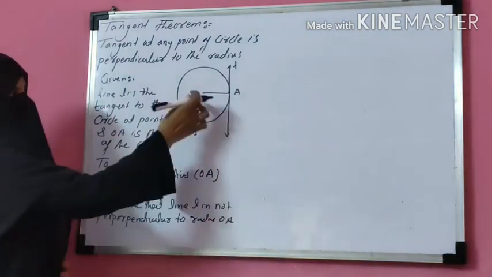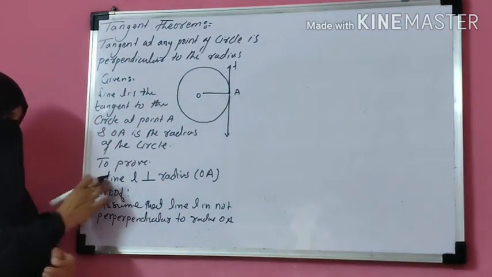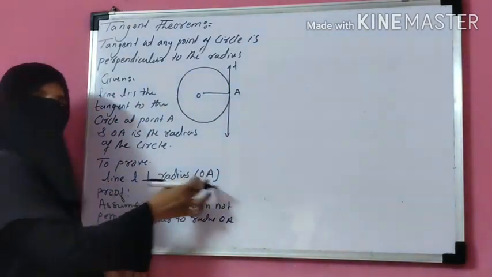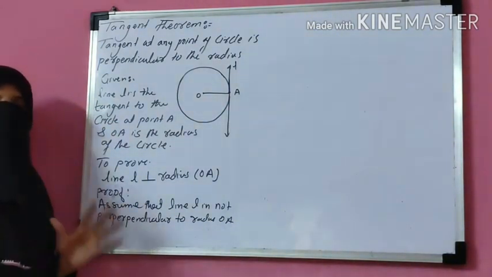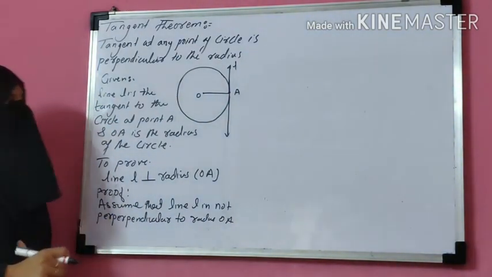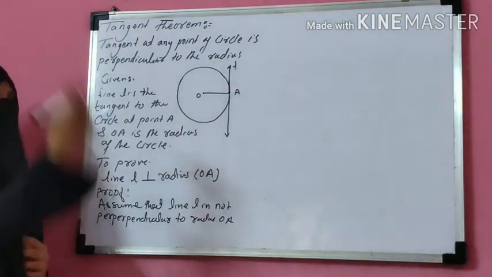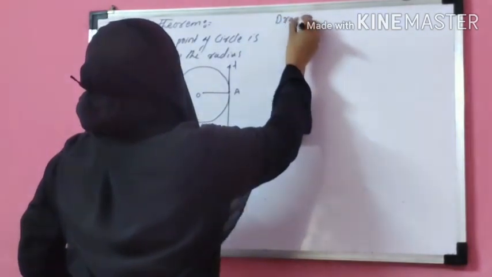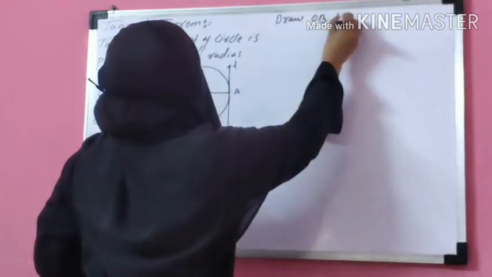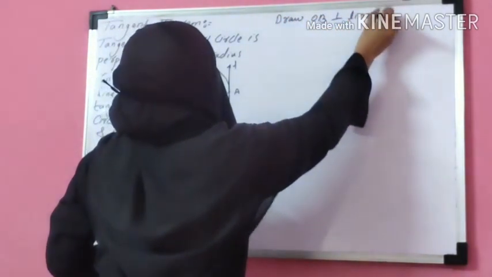I have to prove line L is perpendicular to radius OA, but to prove this I assume that line L is not perpendicular to OA. Okay. Then draw OB that is perpendicular to line L. So draw OB perpendicular to line L.